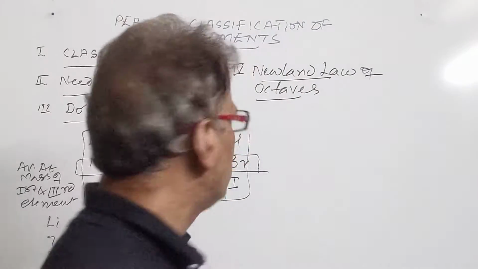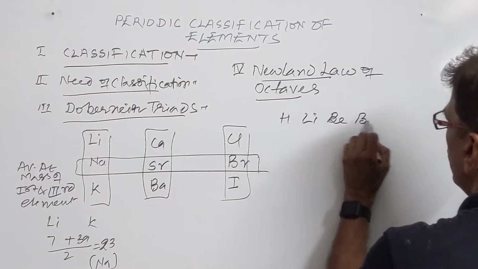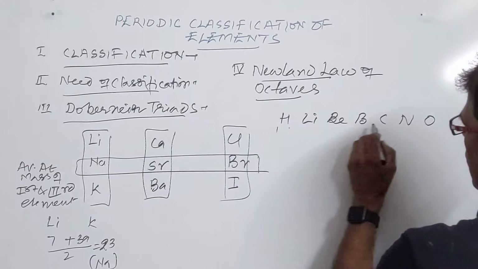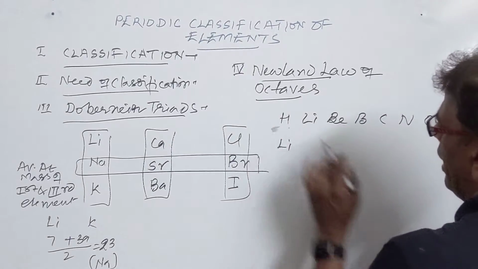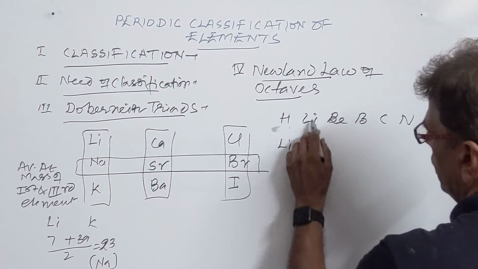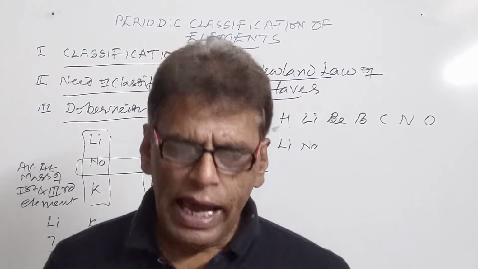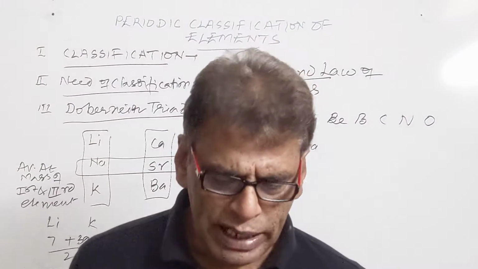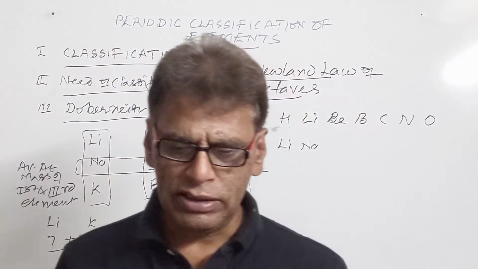We have the elements here: hydrogen, lithium, beryllium, boron, carbon, nitrogen, oxygen. One, this is second, third, fourth, fifth, sixth, seventh element. Then the properties of lithium will match with hydrogen. Similarly, the properties of sodium will match with lithium. In this manner he arranged the 56 elements. And this attempt suffered from some shortcomings, some limitations. He placed some elements together because of their similar properties.